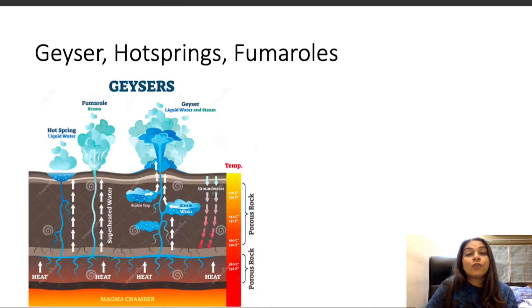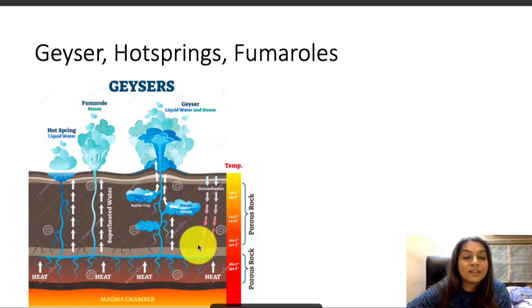These are a few more concepts associated with volcanism. Sometimes groundwater gets heated up because of coming in close contact with the magma chamber. Such hot water turns into vapor and steam, and comes out of the surface of the earth in different forms.